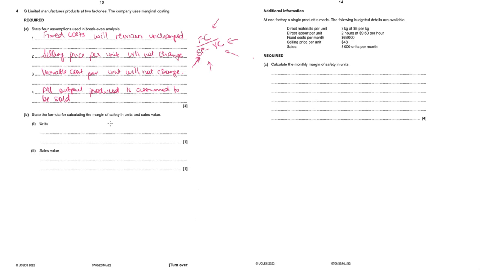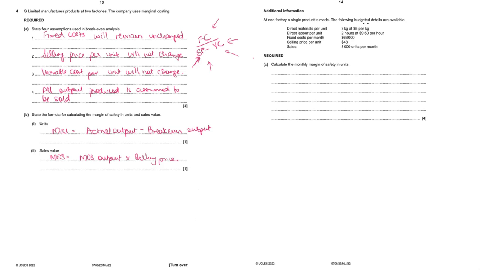State the formula for calculating the margin of safety in units and sales value. So margin of safety is simple: actual output minus break-even output. And sales value is simple: margin of safety output multiplied by selling price per unit. Simple.